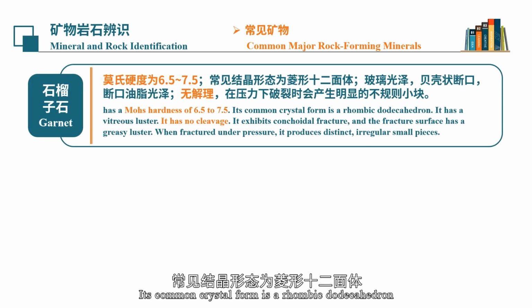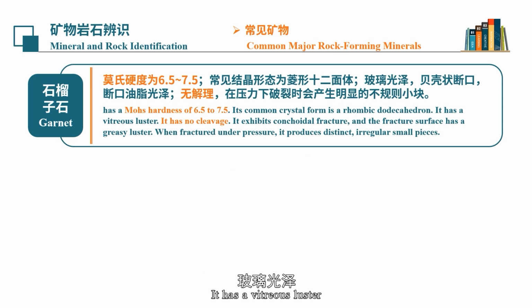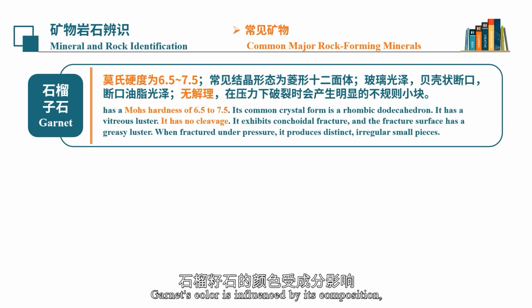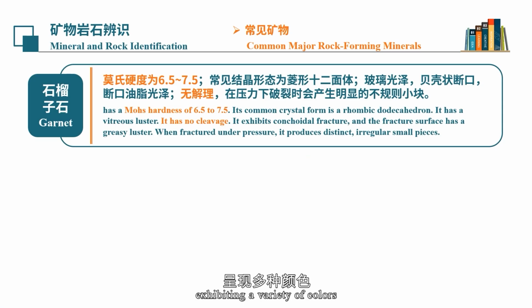Its common crystal form is a rhombic dodecahedron. It has a vitreous luster. It has no cleavage. It exhibits conchoidal fracture, and the fracture surface has a greasy luster. When fractured under pressure, it produces distinct, irregular, small pieces. Garnet's color is influenced by its composition, exhibiting a variety of colors.